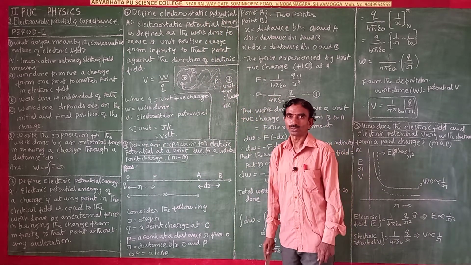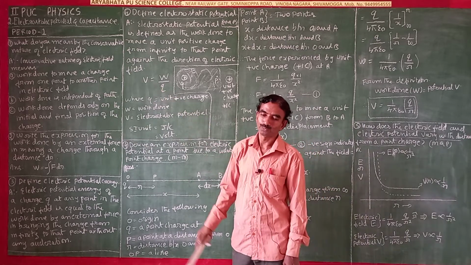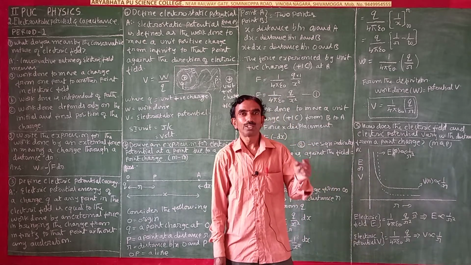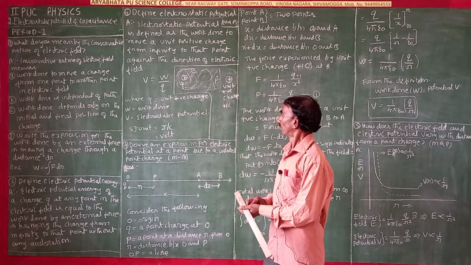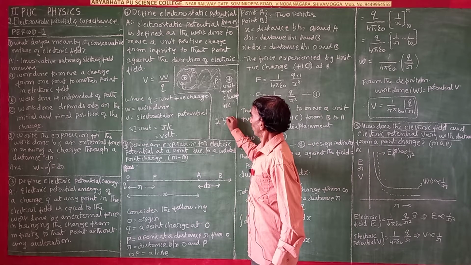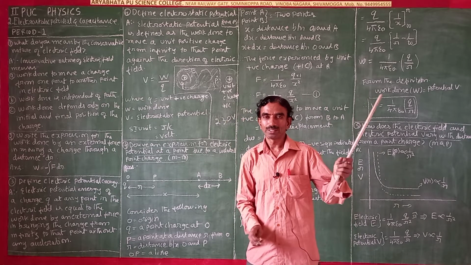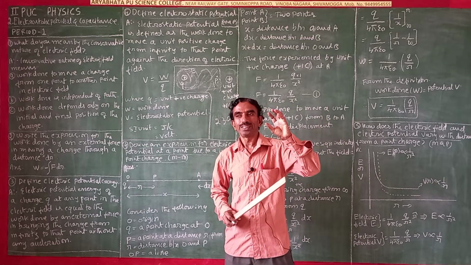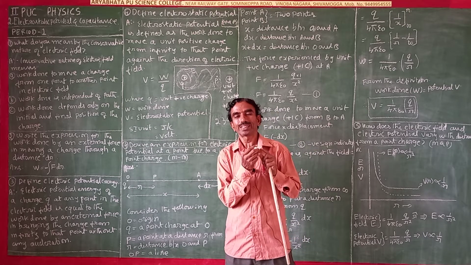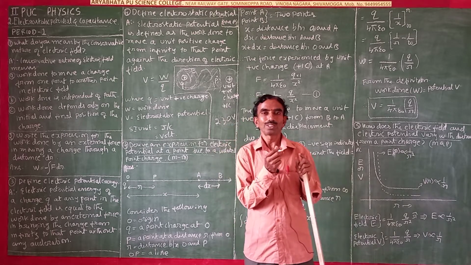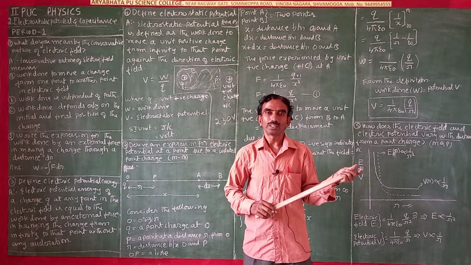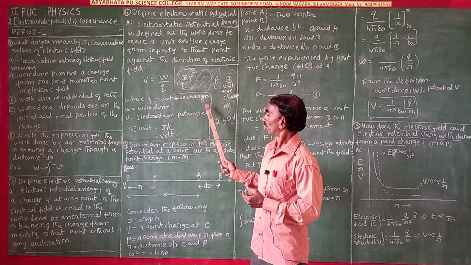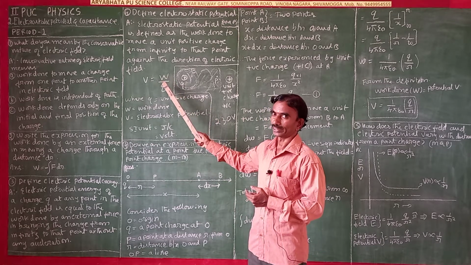Electrostatic potential means volts. We have to know what electric volts means. You are familiar with the name volts. How many volts are there? Very low voltage, 230 volts. 230 volts is there in the house, in electric meters. In a bulb you can see 230 volts AC, and 5 amperes or 20 amperes of current is written. So what does that mean? 230 volts means, what is this meaning? I will explain in this definition.